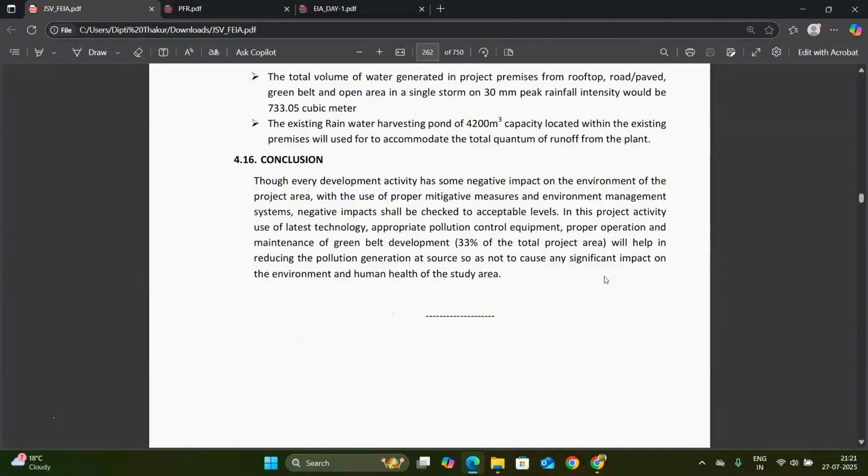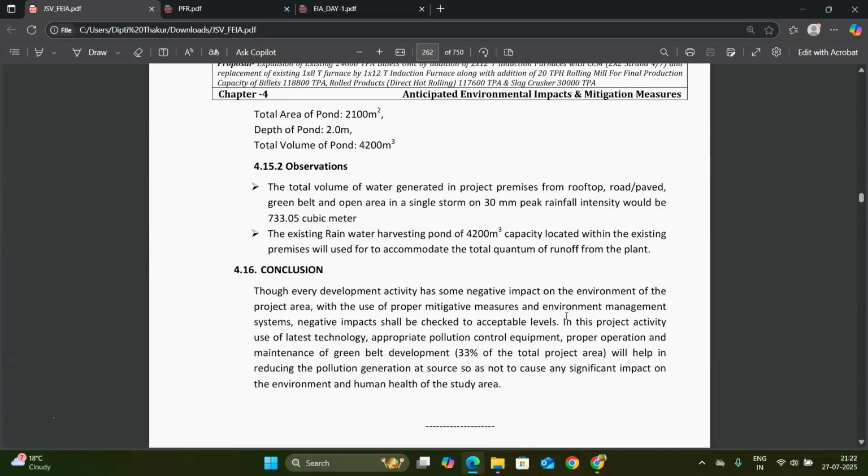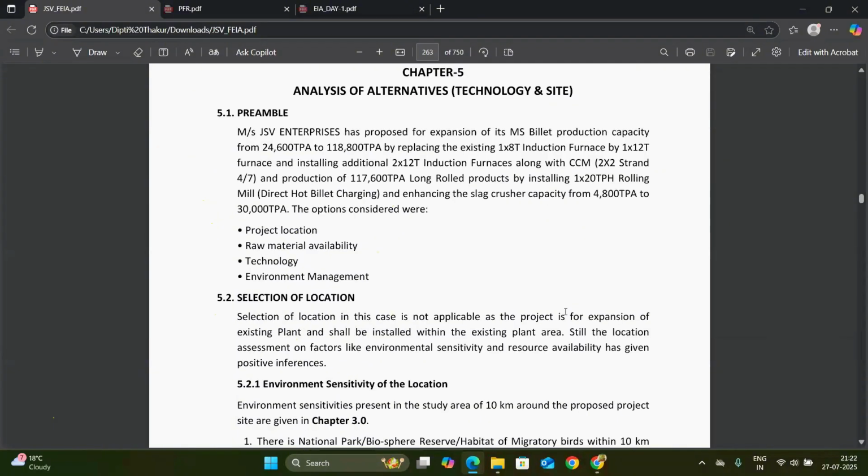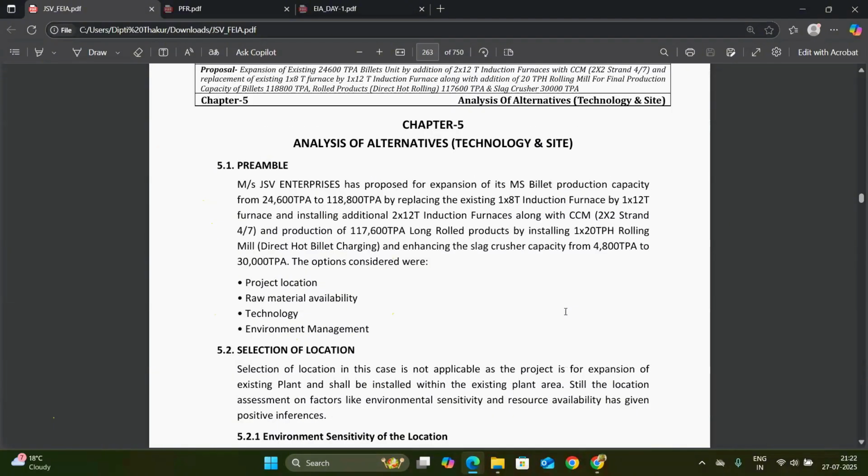So both the positive and negative impacts you have to mention in the report. In this way, we will move to chapter 5.